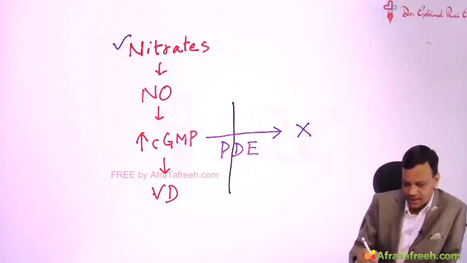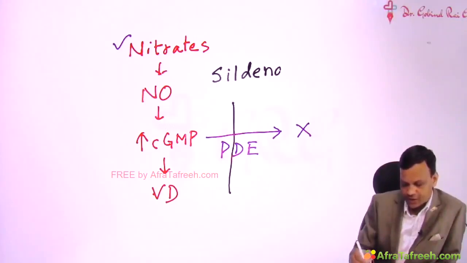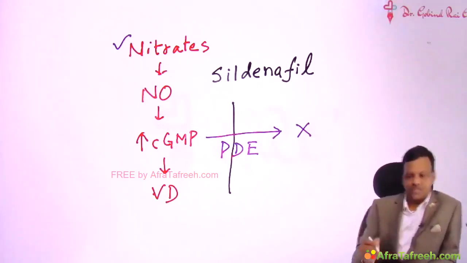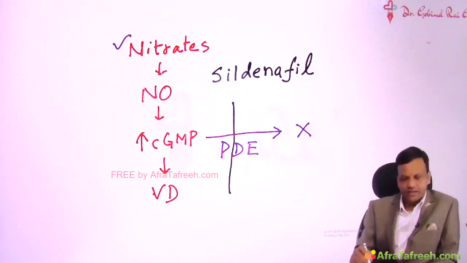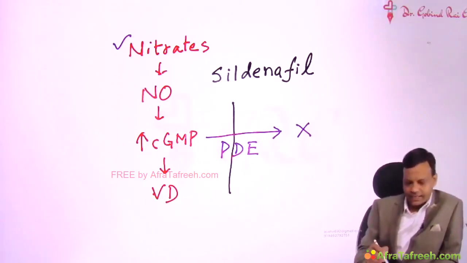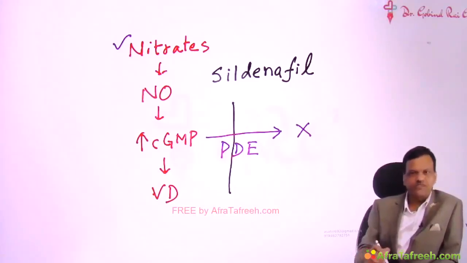the example is sildenafil, the drug used for erectile dysfunction or impotence. So if a person is taking nitrate for angina and takes sildenafil, nitrate increases cyclic GMP and sildenafil will inhibit the metabolism of cyclic GMP.